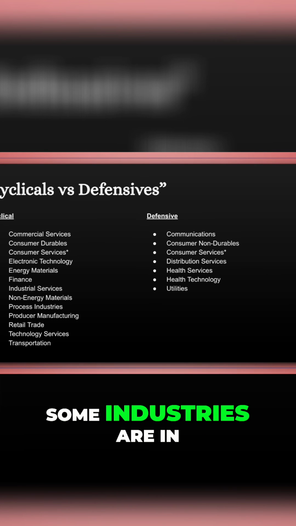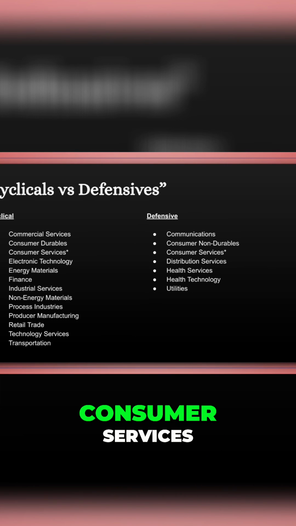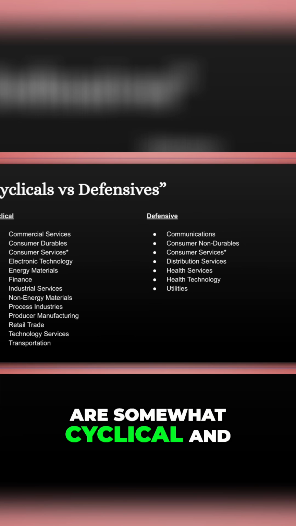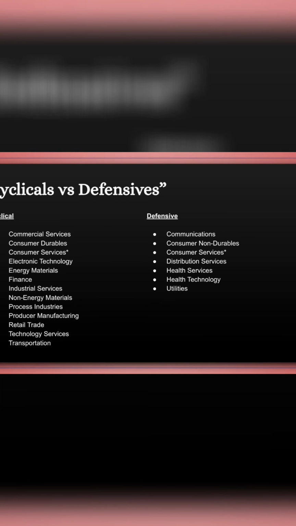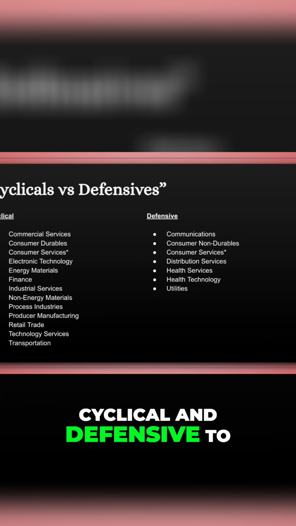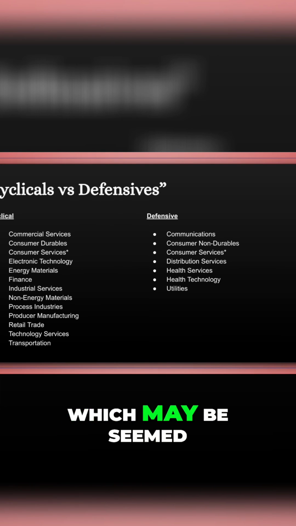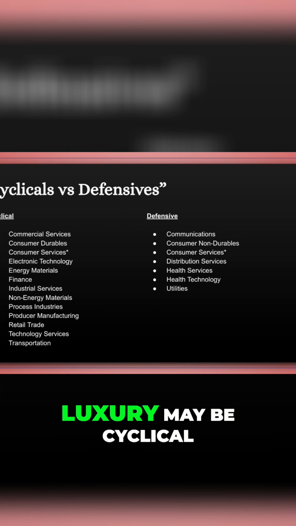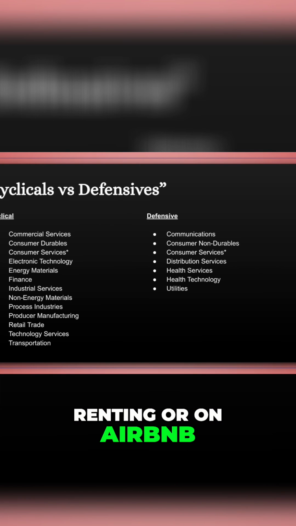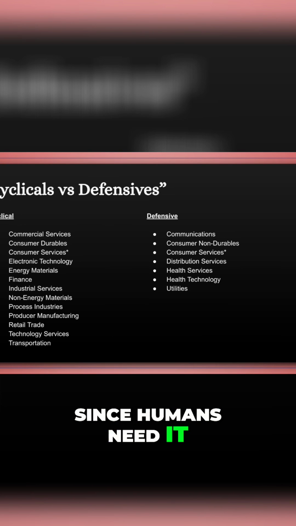However, some industries are in between cyclical and defensive. For example, consumer services are somewhat cyclical and somewhat defensive. For example, things like accommodation are cyclical and defensive to some extent. Some houses in certain areas, which may be seen as luxury, may be cyclical when it comes to renting or on Airbnb. However, basic accommodation is defensive since humans need it at all times.